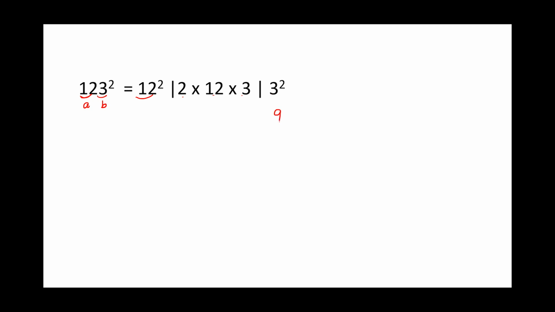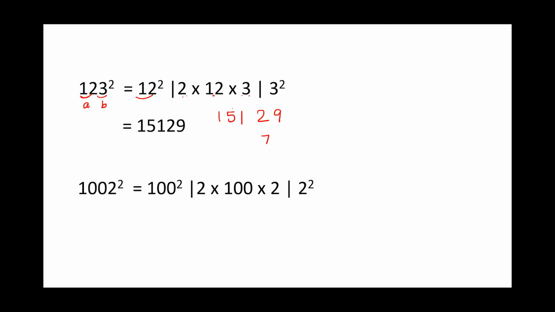So 3 square gives you 9. 12 3s are 36. 36 double gives you 72. You will write 2 and 7 goes carry forward. So 12 square is 144. 144 plus 7. So you get your answer as 15129.